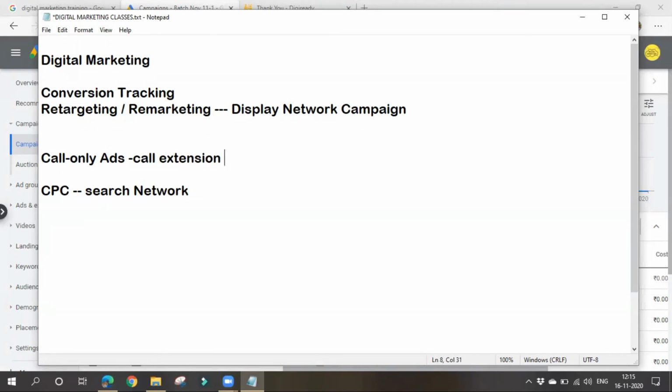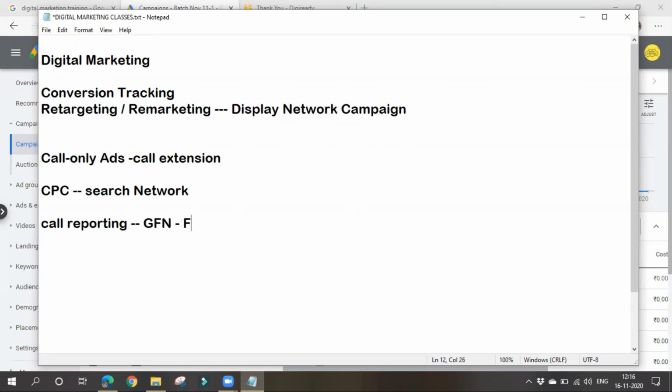So the main thing is, we can develop these call only ads, right? Now how can we track those calls? We might have some personal number, and we might have given the same number on our website also. Then how can we know how many calls are from customers and how many are personal calls? How can I differentiate between personal and official calls? How to track them? There is a thing called call reporting. With the help of call reporting, we can track calls. Call reporting makes use of GFN numbers, which means Google forwarding numbers.